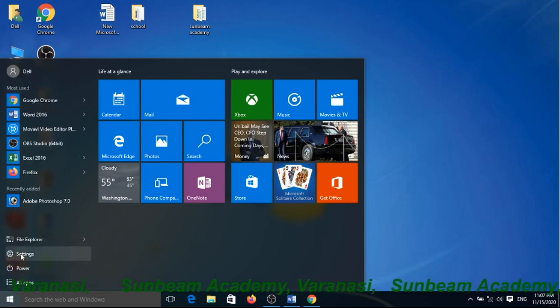Yes, very simple. You can see here, from here, file explorer and settings. From here, you can change settings for Windows and quickly open any programs which are installed in your PC, your computers or your desktops. It depends on you.